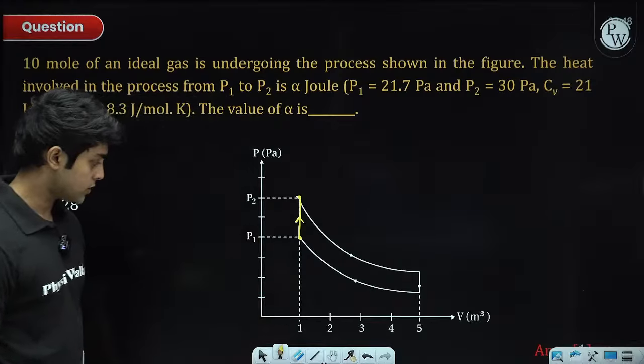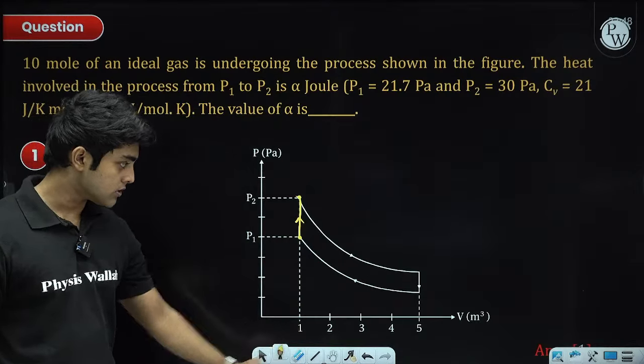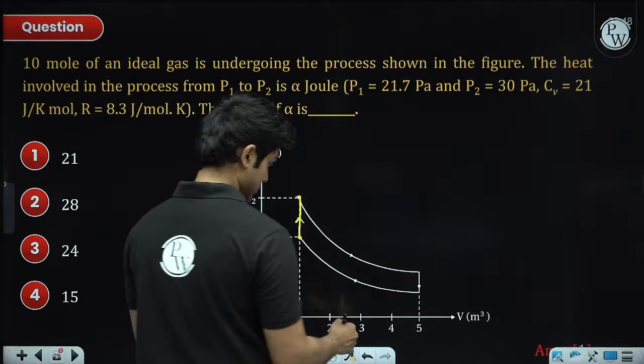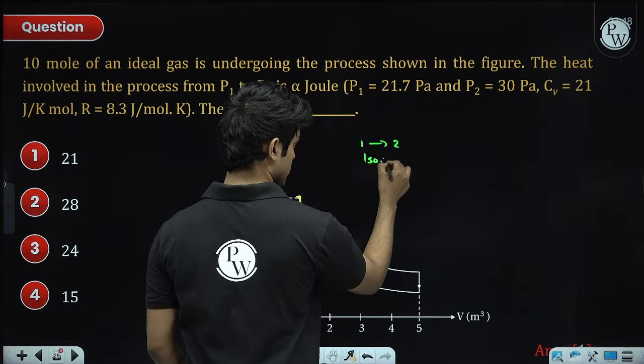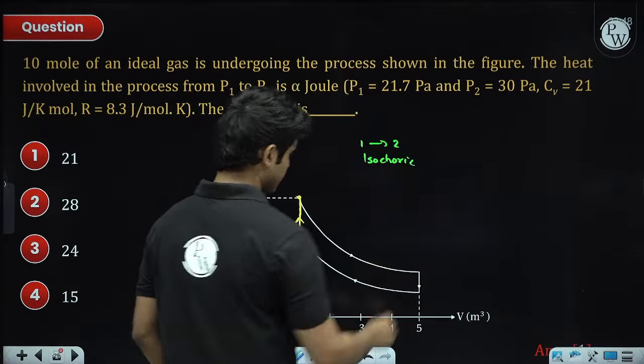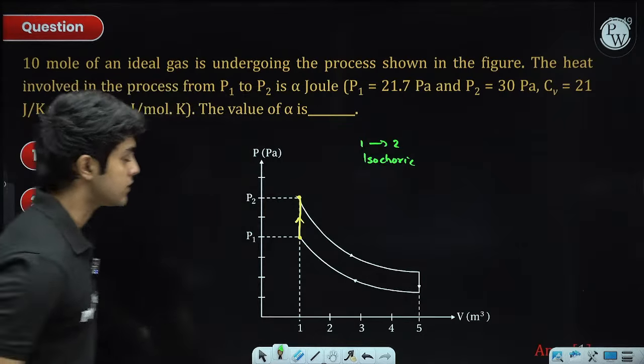So what is this process? It's a constant volume process, which is an isochoric process. So from 1 to 2, this is an isochoric process. We need to find the heat transfer in this case.